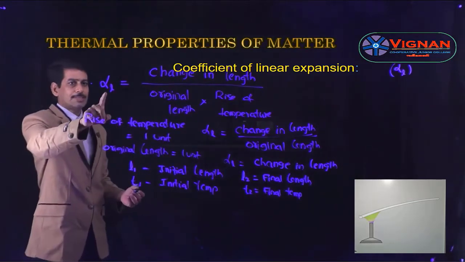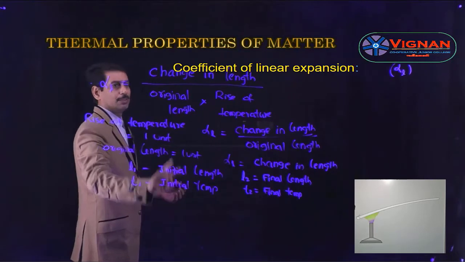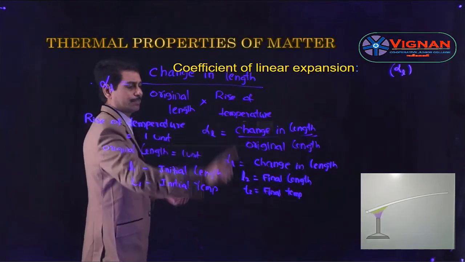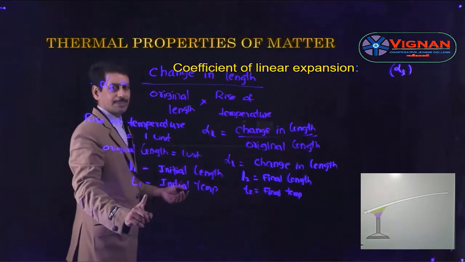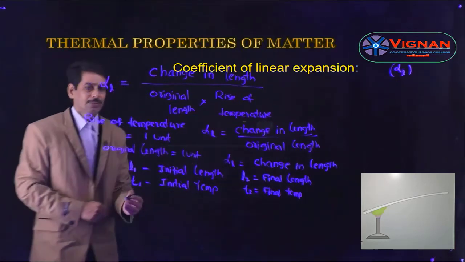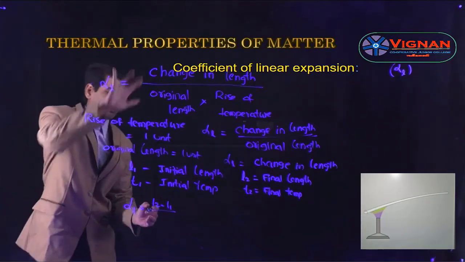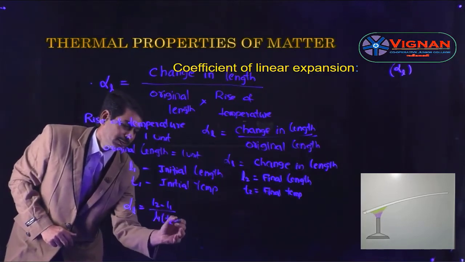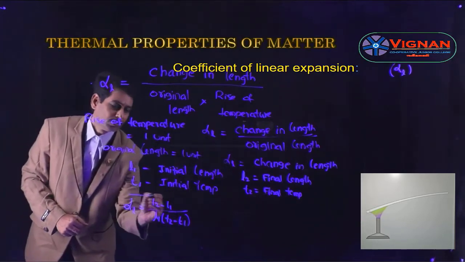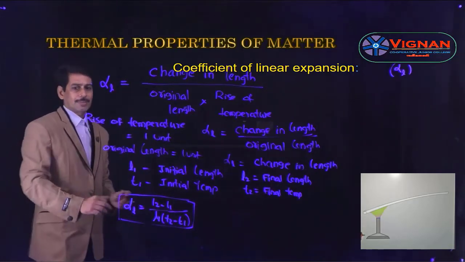By substituting this in the expression, we need the change in length. The final length is L2, initial length is L1, so the change in length is L2 minus L1, and the original length is L1. The rise of temperature is T2, the final temperature, minus T1, the initial temperature, so T2 minus T1 is the change in temperature. So we get alpha L is equal to L2 minus L1, that is change in length, by original length into change in temperature. Alpha L is equal to L2 minus L1 by L1 into T2 minus T1.